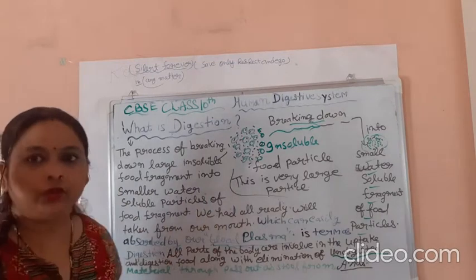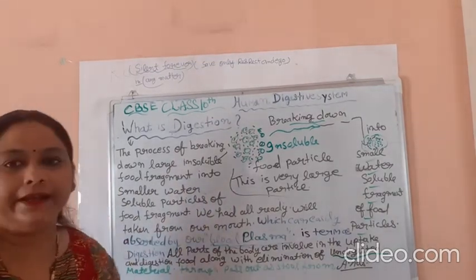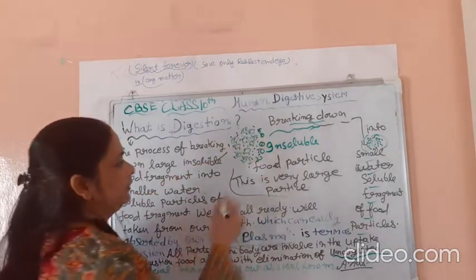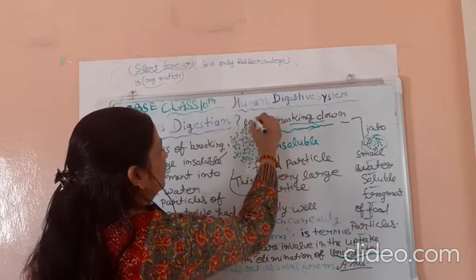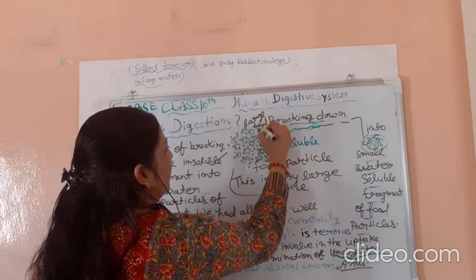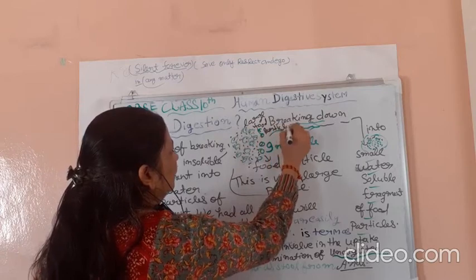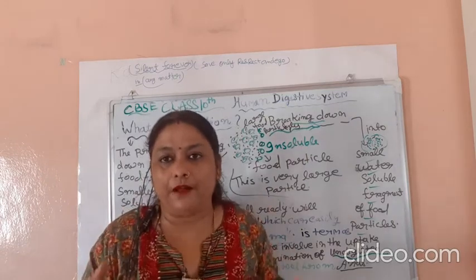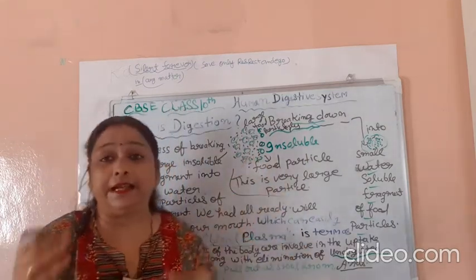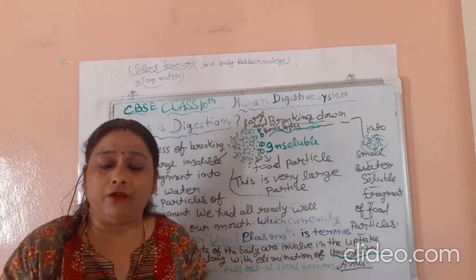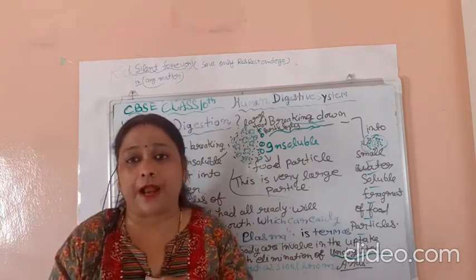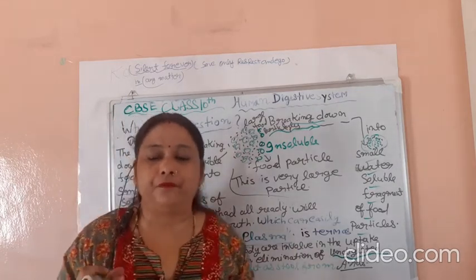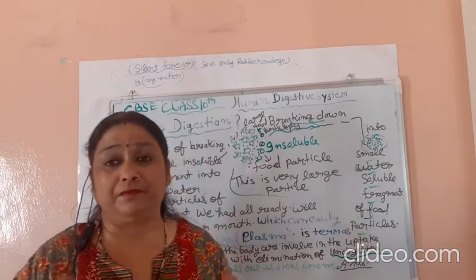So let's revise. How do we define digestion? These are large food particles that we had already taken in through our mouth. Large insoluble food fragments break down into smaller water-soluble fragments of food particles, which can easily be absorbed by blood plasma present in our body.